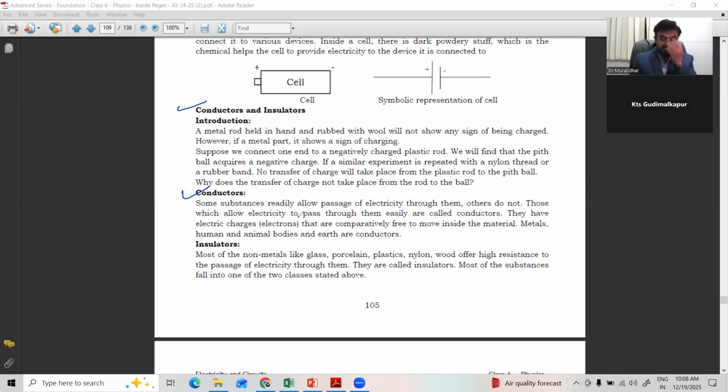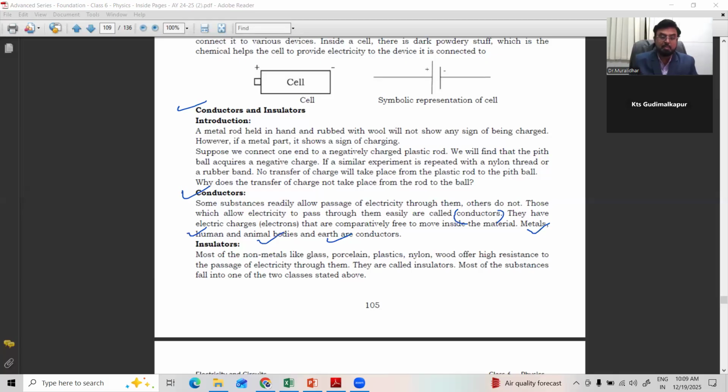Some substances readily allow the passage of electricity through them. Others do not. Those which allow electricity to pass through them easily are called conductors. They have electric charges, electrons, that are comparatively free to move inside the material. Metals, human bodies, animal bodies, and earth are conductors. Our body also allows electricity to pass through it. That's a shock also, which is good for health sometimes.